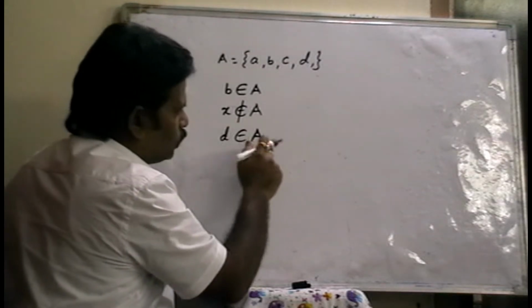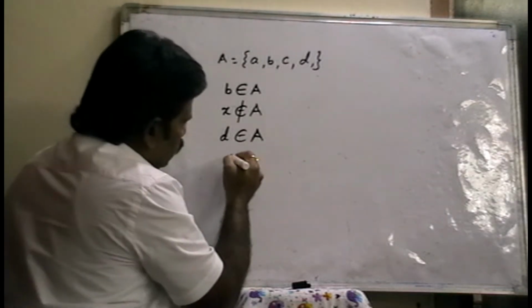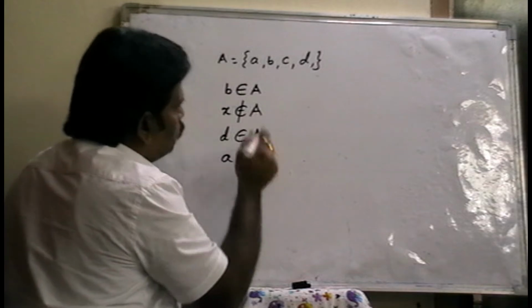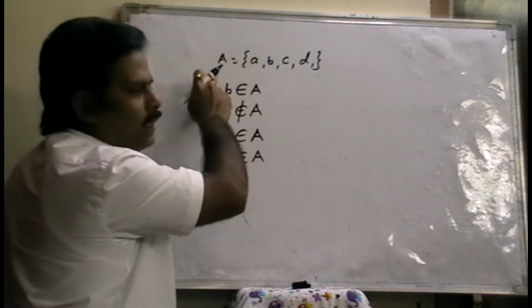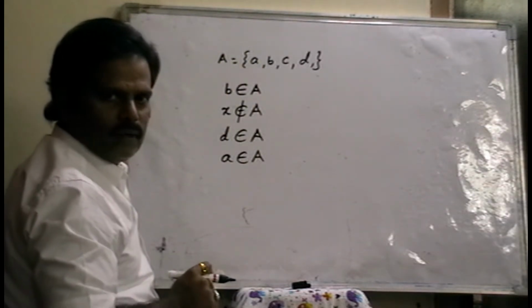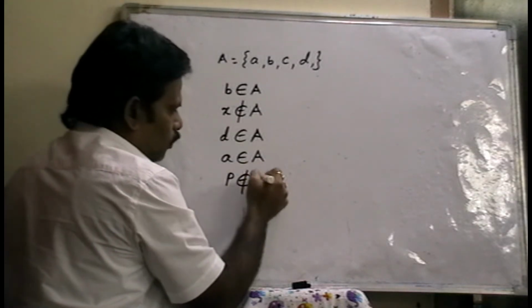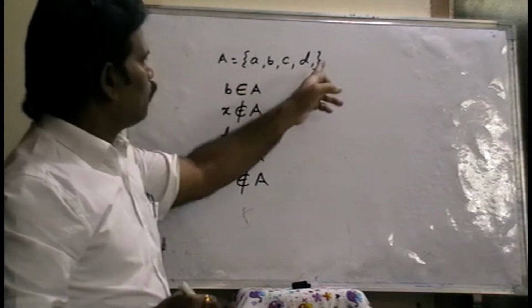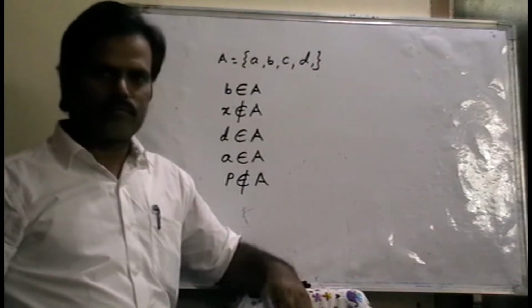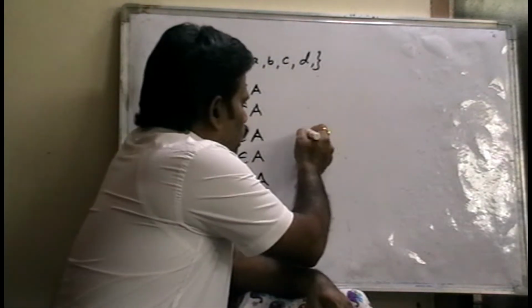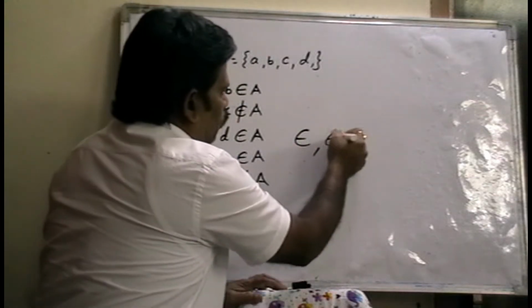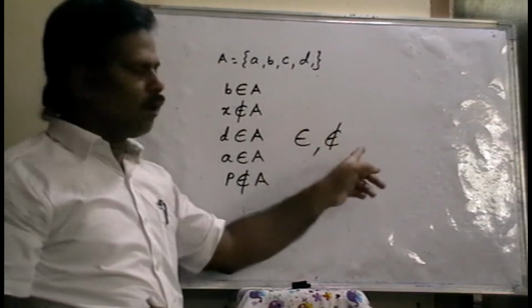That means D belongs to A. A also belongs to A, because A is also one of the elements in set A. P is an element which does not belong to set A. Why? Because in this set, P is not an element. So this is the symbol: belongs to, not belongs to.